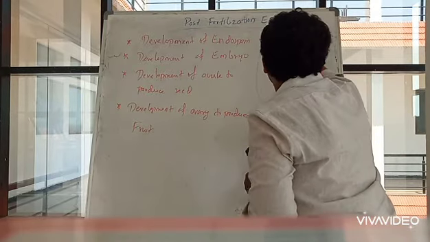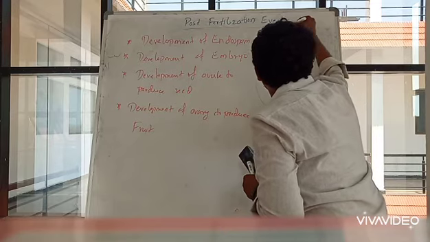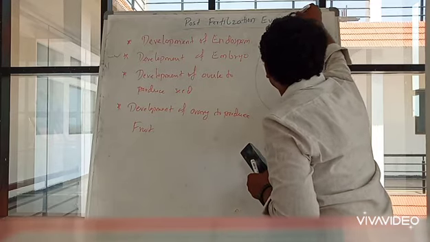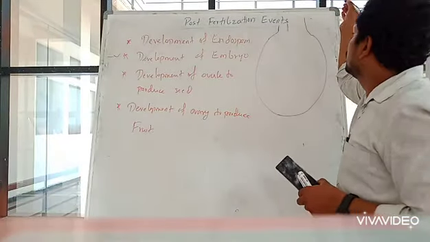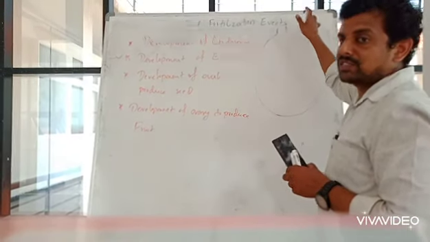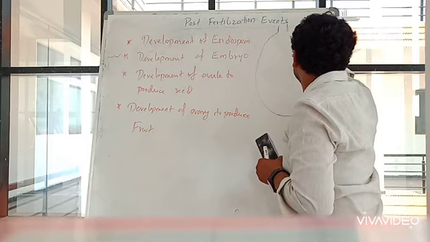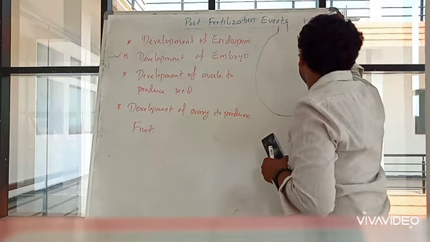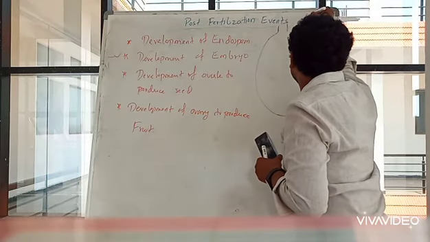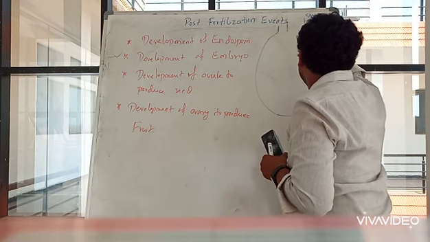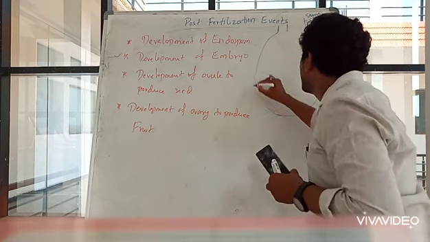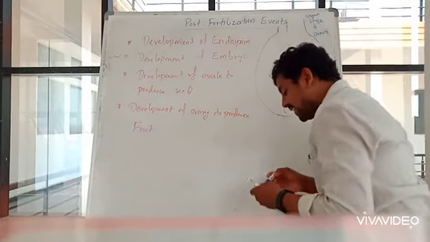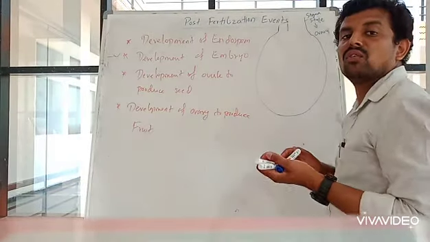Here will be the ovary, and above it the style. I have not drawn the stigma, but this is the beginning of the style portion, and above this the stigma will be there. Below this is the ovary part which I have drawn. Inside the ovary you will find ovules.